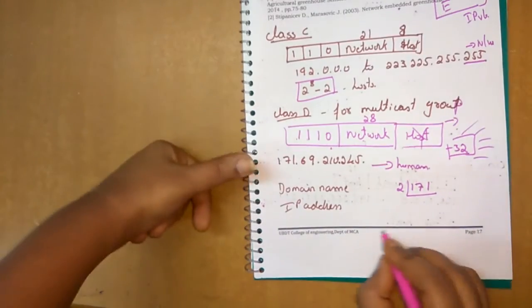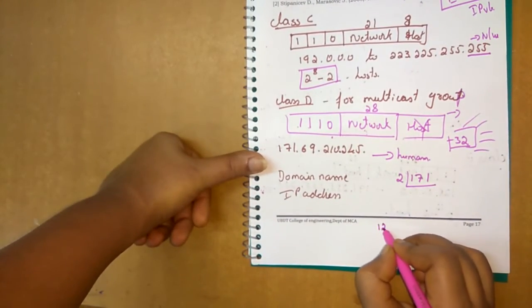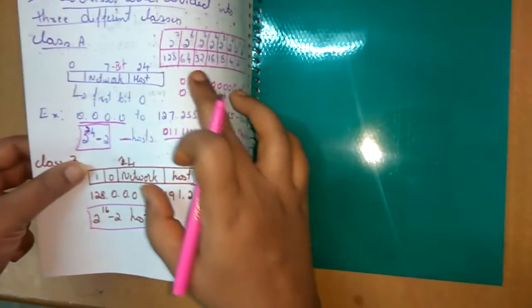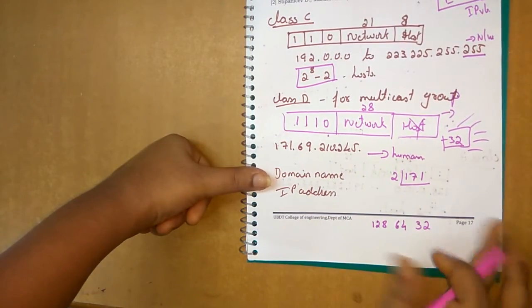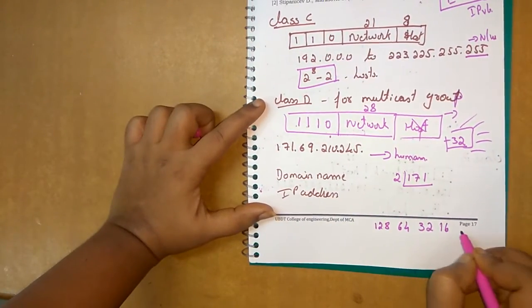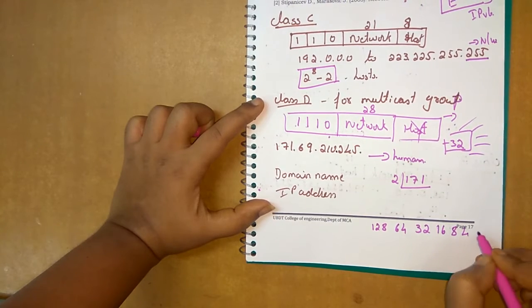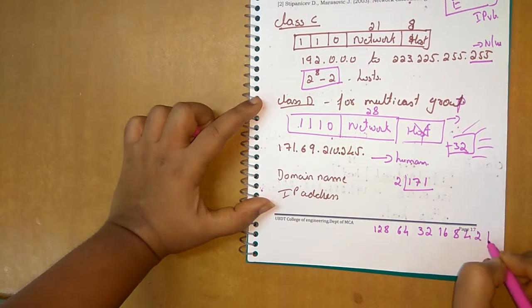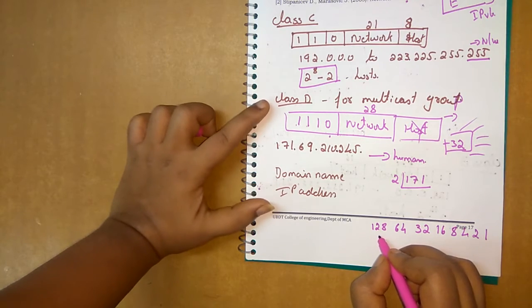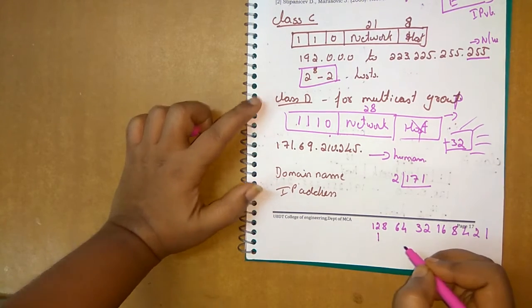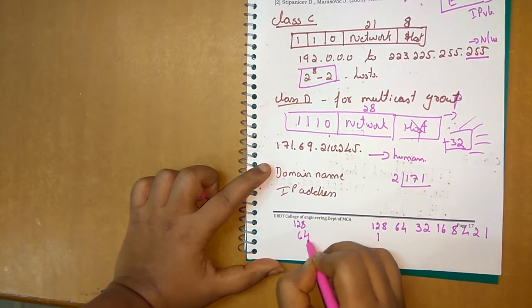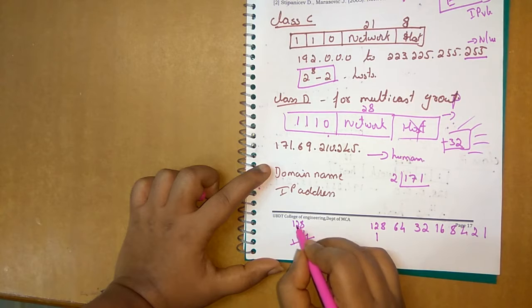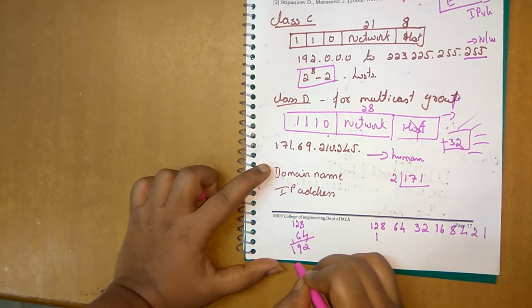Or another way, which I will follow, is to write 128, 64, 32, 16, 8, 4, 2, 1 for a direct conversion. I take the maximum number, 128. If I add 128 plus 64, it reaches 192.